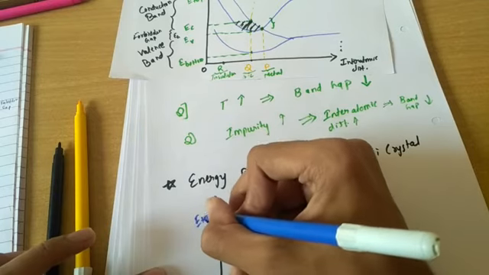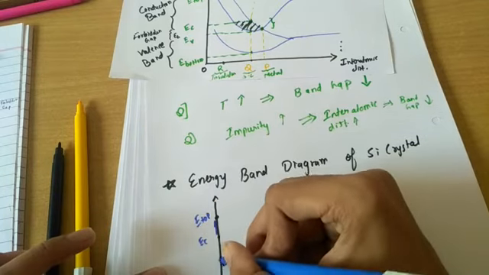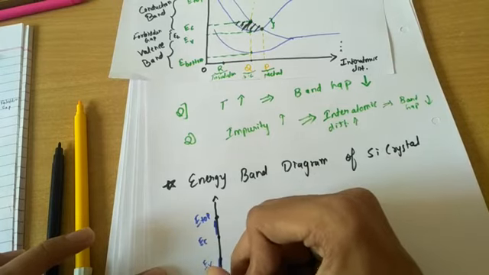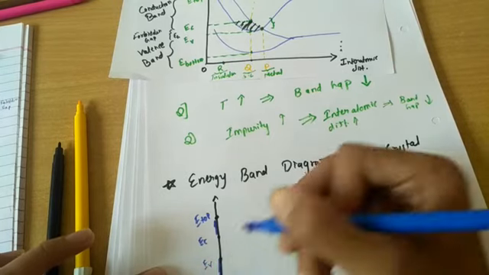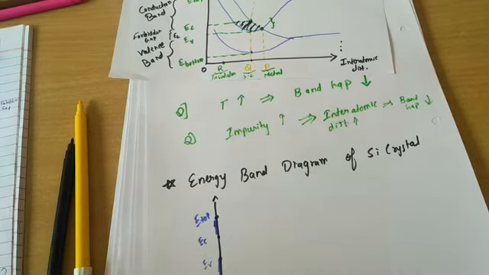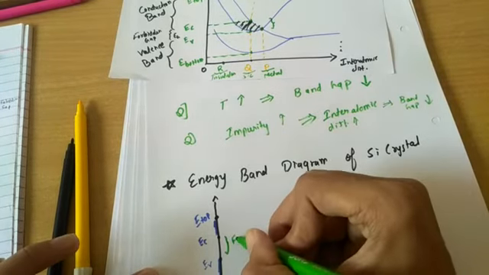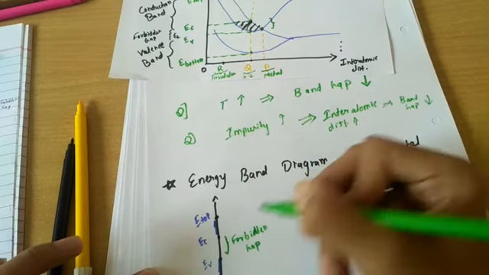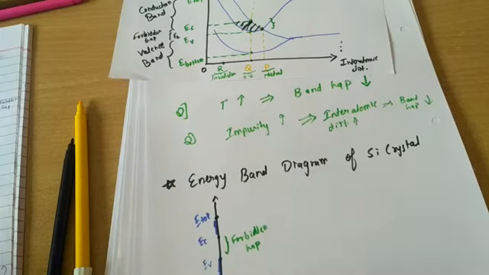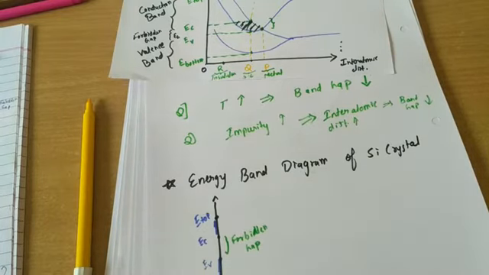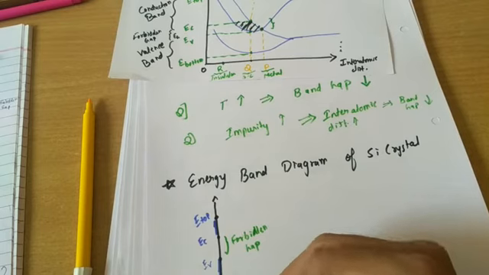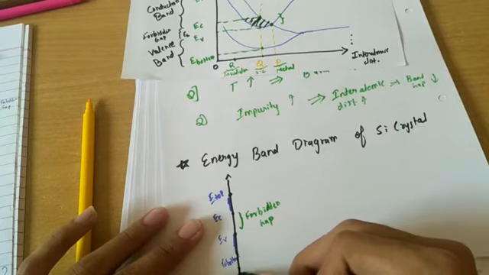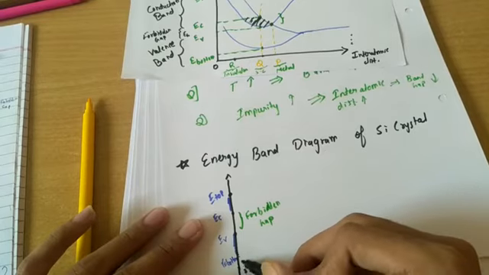Suppose this is E top and this is EC, and similarly this is EV and this is E bottom, and this is the forbidden gap. Clear? And obviously we have to specify 1s2, 2s2 and 2p6.